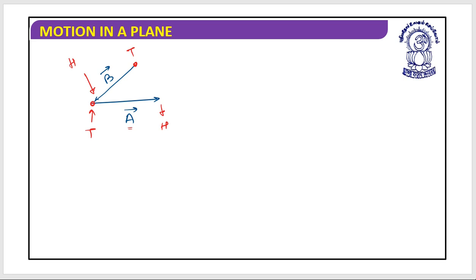If you shift it correctly in a parallel manner, the angle never changes and the magnitude remains the same. So I can represent this first vector, vector A, and shift it over here. Look at this. Yes, this was the situation.